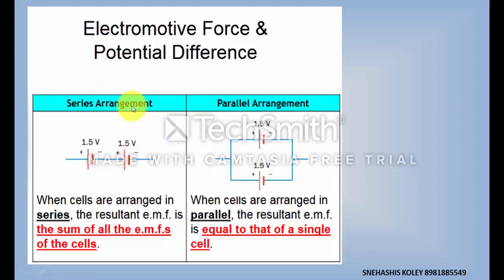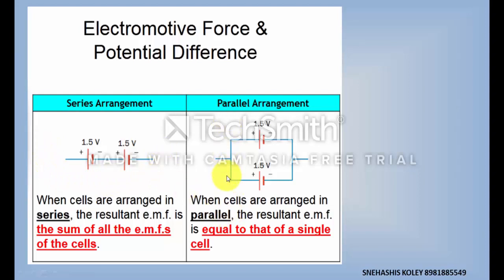Now series arrangement means one end of the first battery is connected to the other end of the second battery. This type of connection is known as series connection. If we connect two cells in series, then the total EMF will be the sum of the EMFs of the two cells, that is 1.5 and 1.5. The total EMF of the series connection will be 3 volt.